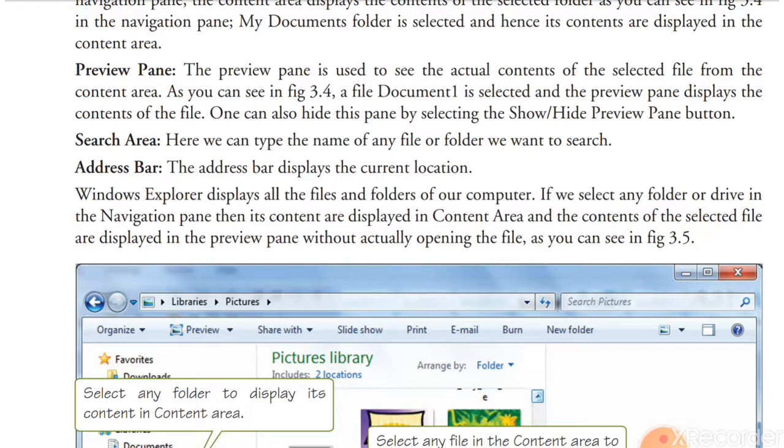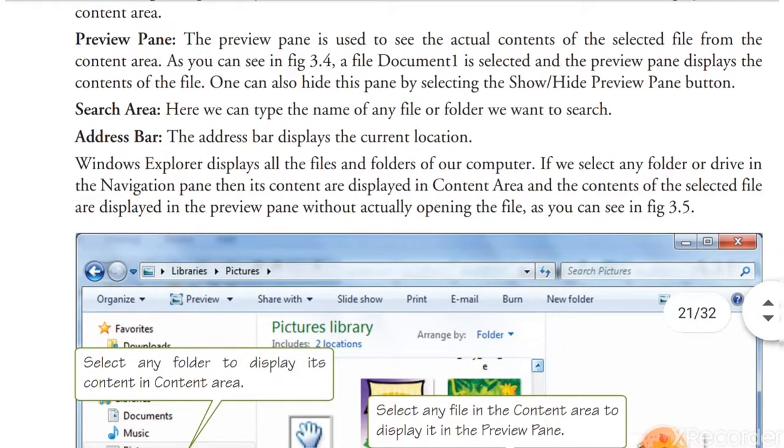Easily, if you know the name or type of the file, or even if some spelling is missing, you can write it in the search area, and it will show files with similar names.